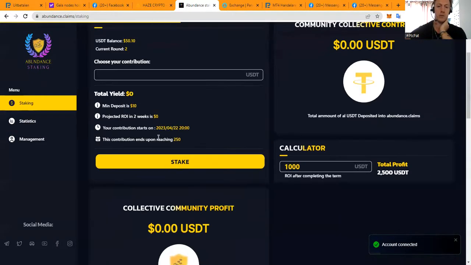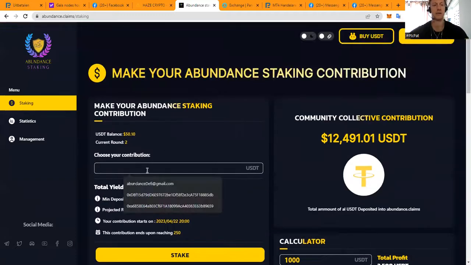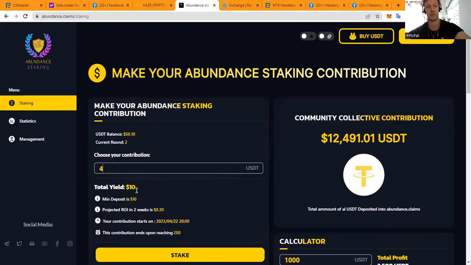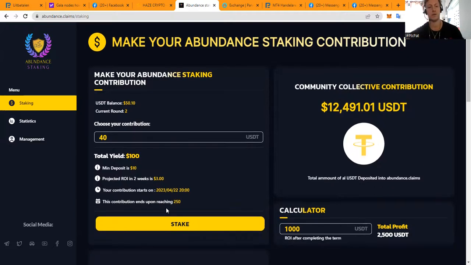So what we're going to do, guys, let's see if I can make a contribution, because I'm already in it. Let me put in $40. My total yield will be 100%. My projected return on investment is $3 in 2 weeks. That is like 7.5%. And also the maximum contribution is going to reach 250%. You can also calculate it here in the calculator, but I say this one is a little bit more detailed.